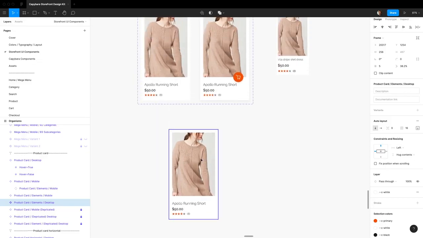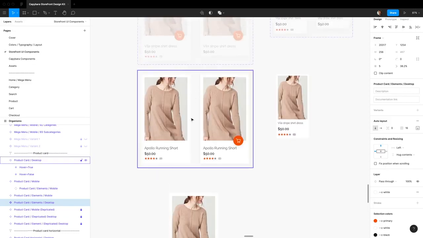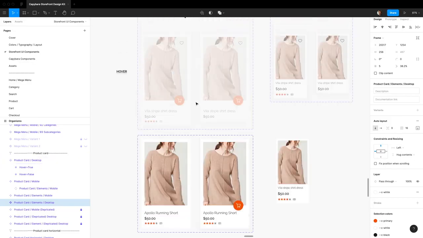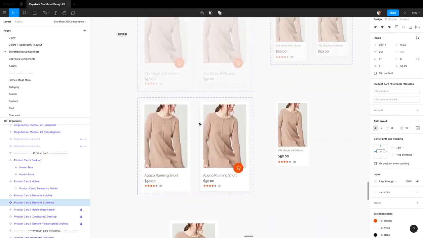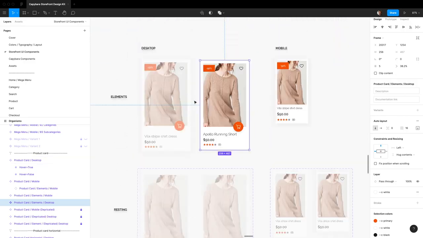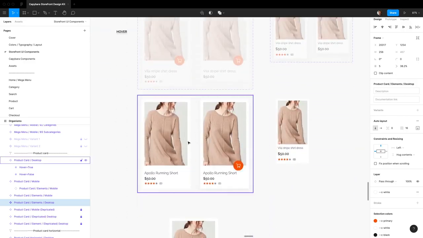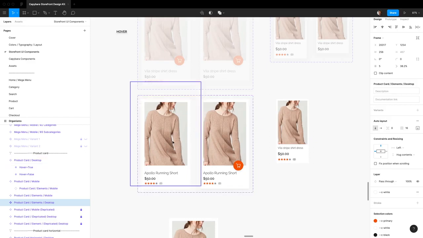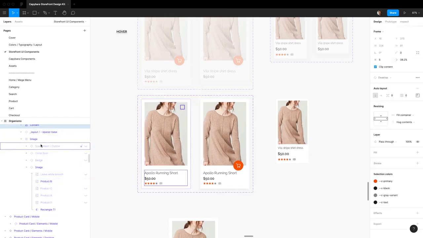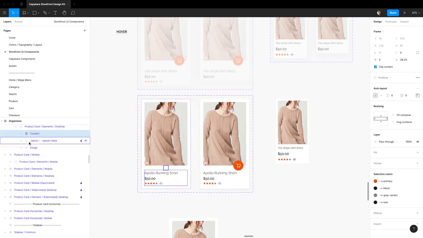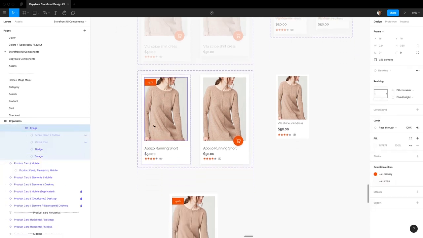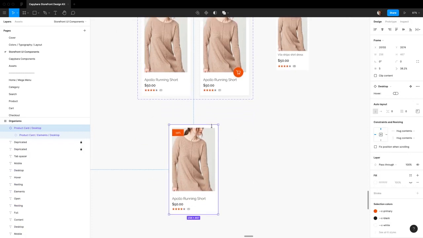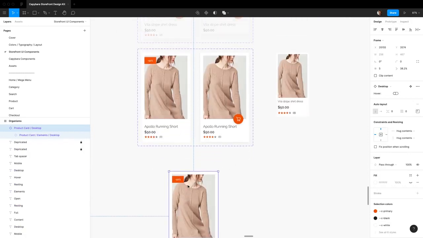Over here in our card, if there's something that you want to change in both of these cards, you would go into the element and change that here. And if there's something that you want to show or hide, anything that you don't see here but see in the master is just hidden in this section over here. So let's say in our resting state of the component, we want to show a badge. We can just turn that on, and you can see this resting instance of that component now has the badge turned on.